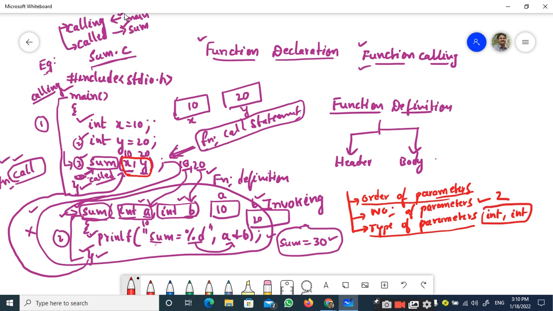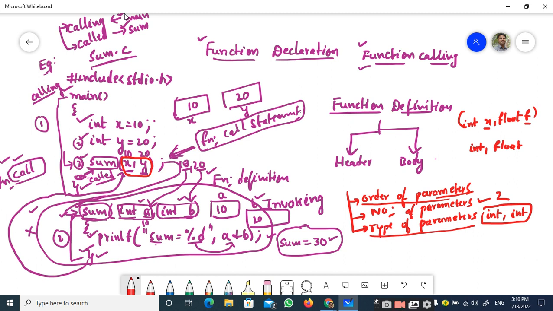In some cases, let me take an example, int x comma float f. These are the two parameters I have passed, right? So here you can see that the first parameter is x and the second parameter is float f. So while you pass these parameters, you are passing it in the order int and float. So while you are receiving it, the same order should be used.